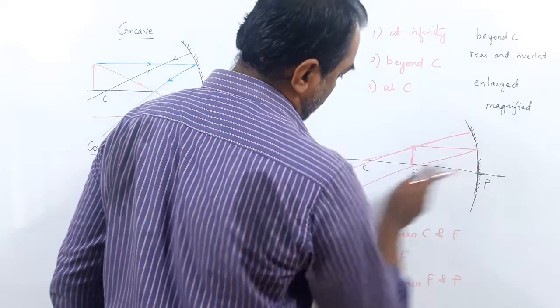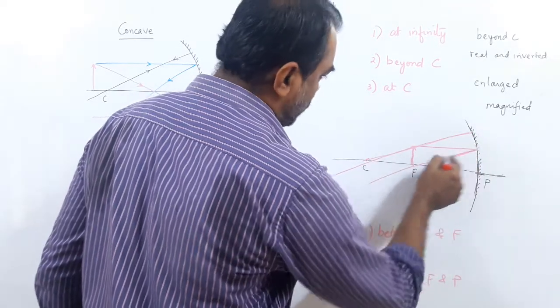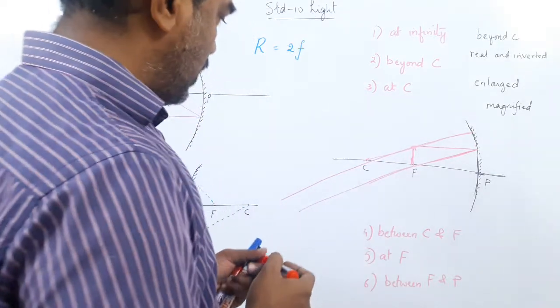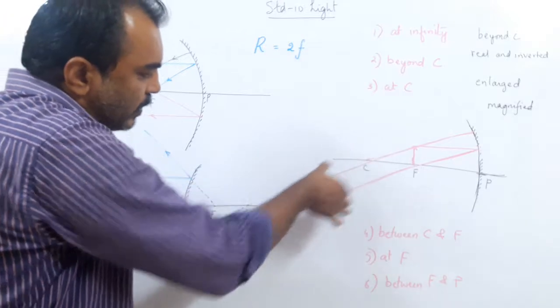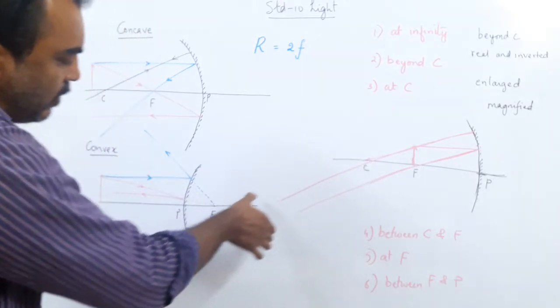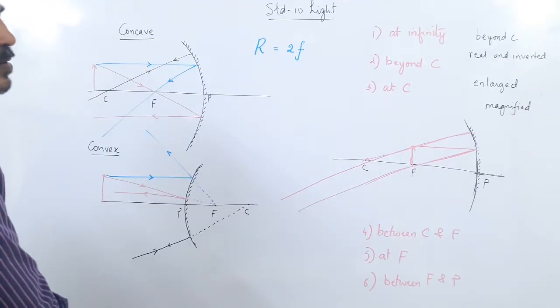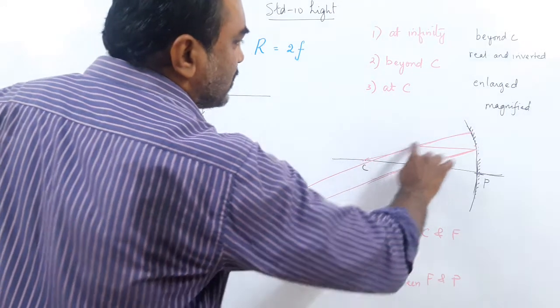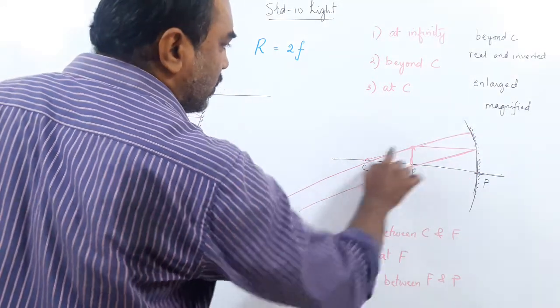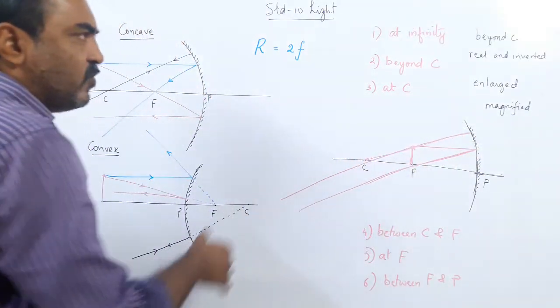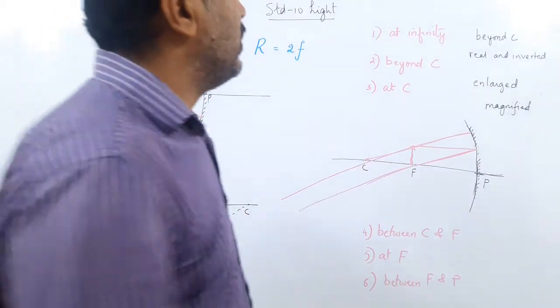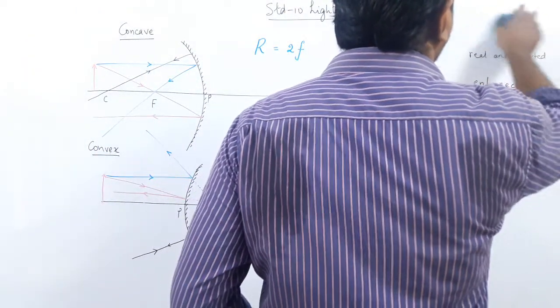And this parallel, passing through F. Now you will see these two rays have become parallel. Can you see they both have become parallel? Now when they become parallel, they will go on, they will never meet. One passing through C has gone back its own path, parallel to the principal axis passing through F, and they both have become parallel. Will they ever meet? No. They will never meet, so we will say they go and meet.